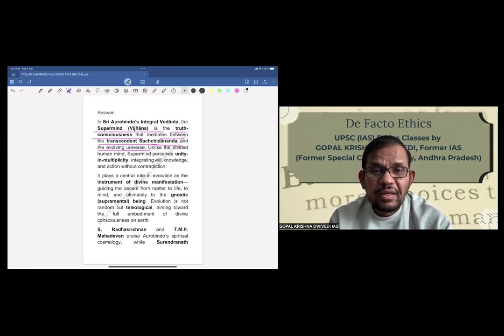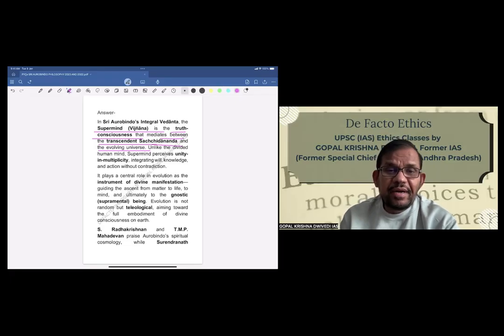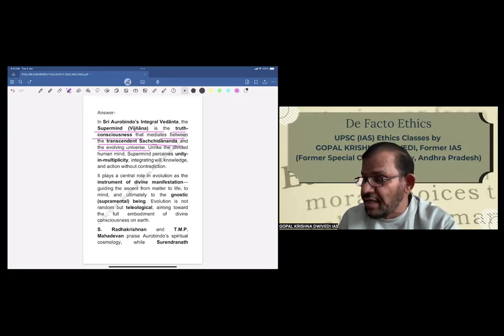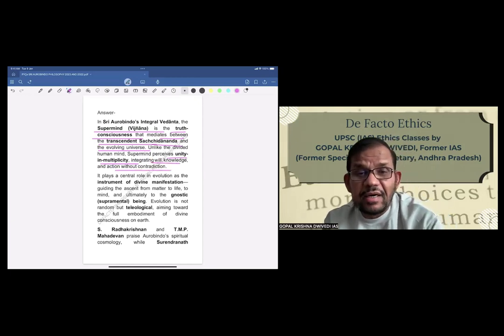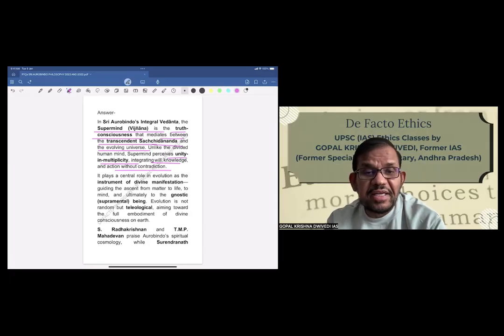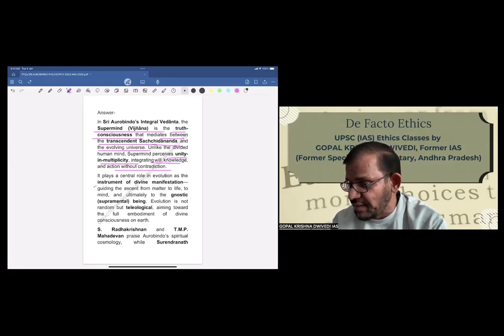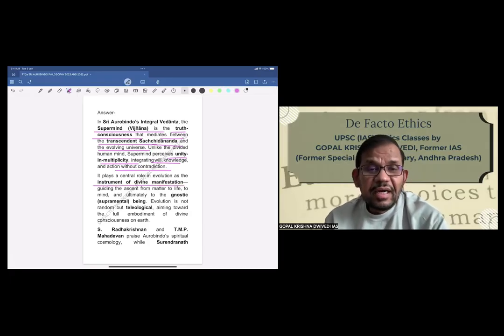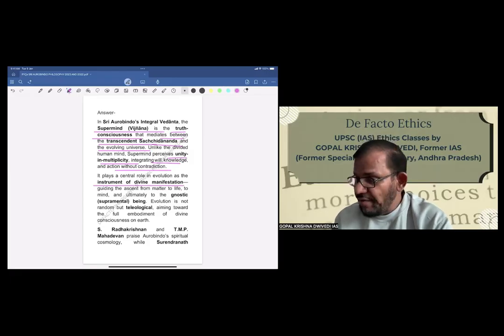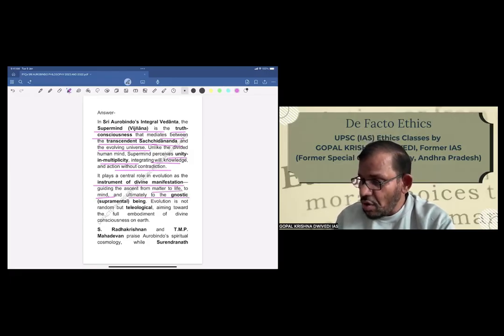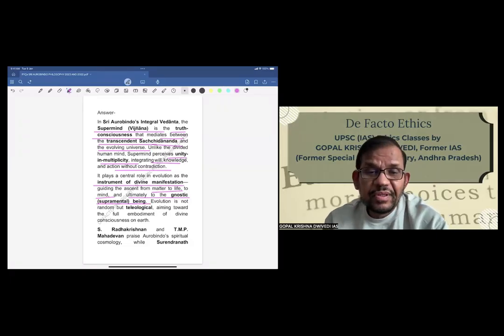Unlike the divided human mind, supermind perceives unity in multiplicity, integrating will, knowledge, and action without contradiction. It plays a central role in evolution as the instrument of divine manifestation, guiding the ascent from matter to life, to mind, and ultimately to the Gnostic supramental being.